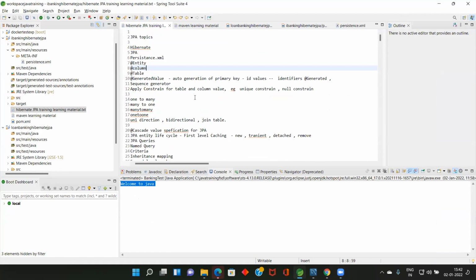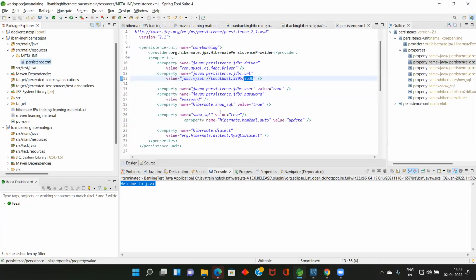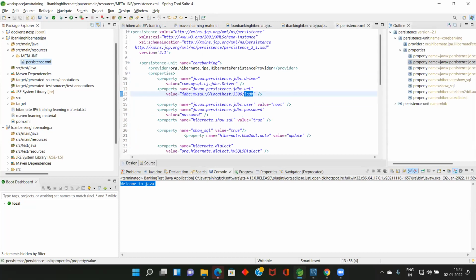Now we created the database. So next, what is the thing that we are going to do? Next, we are going to create this persist.xml in our project. Do you have any doubt up to now? Next, we are going to create one META-INF folder in the src main resources, and we are going to create this persist.xml. So that should be the next step. And after that, we will write a Java program to store the values to our DB.